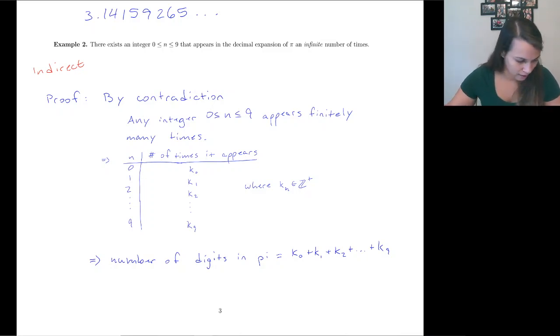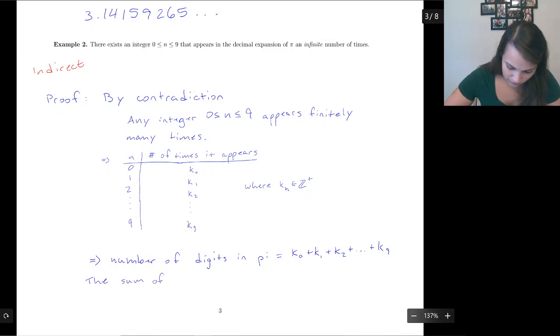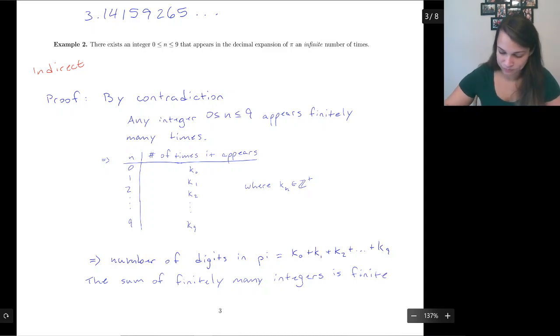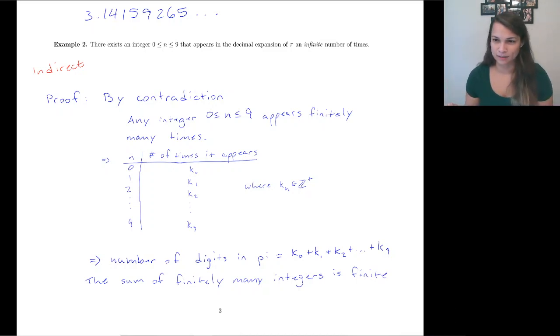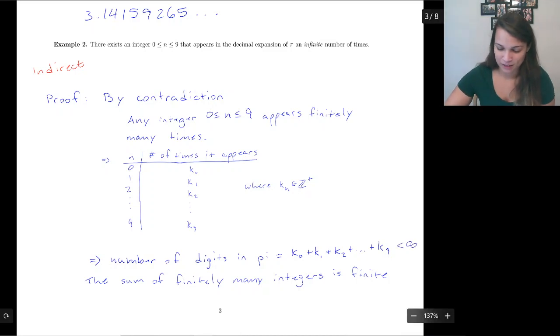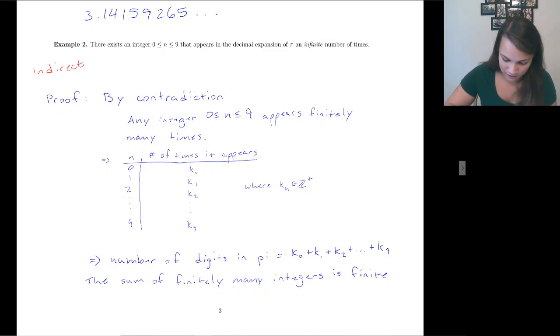So we can say the sum of finitely many integers is finite. Okay, so that's very fancy words to go with this. If you had just done it's less than infinity, I totally would have accepted that as justification. So then pi is finite.